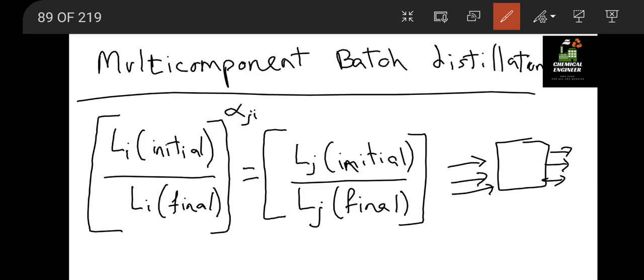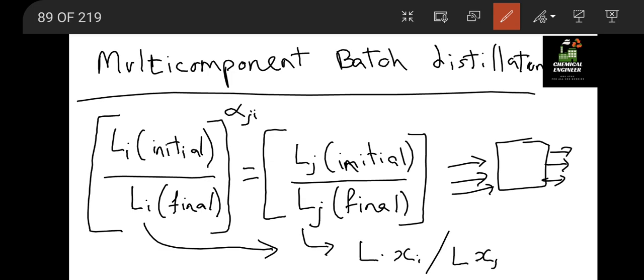Okay, so this is the formula to calculate the flow rate, where Li or Lj is defined as L times Xi or L times Xj. So L is the total or constant flow rate in this batch distillation.